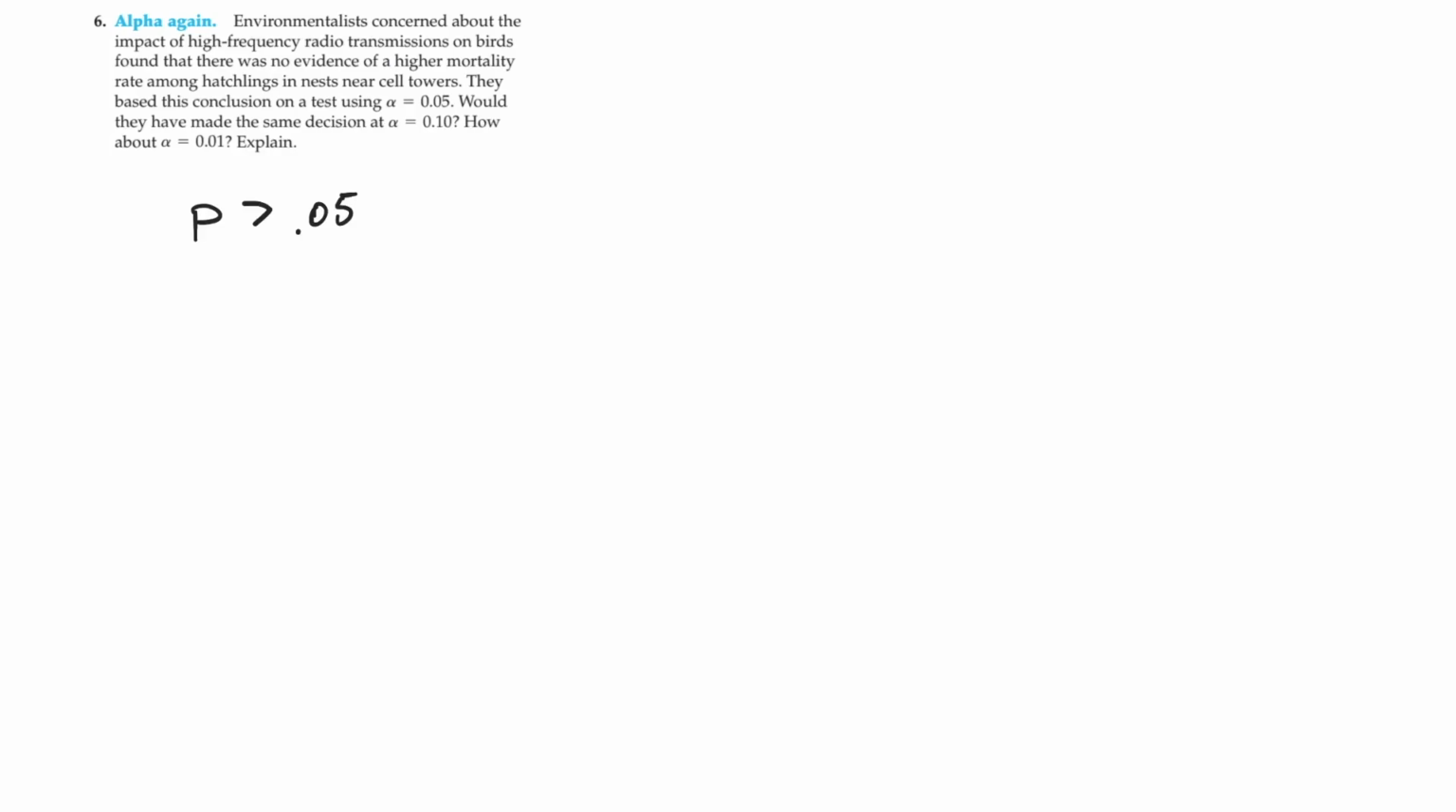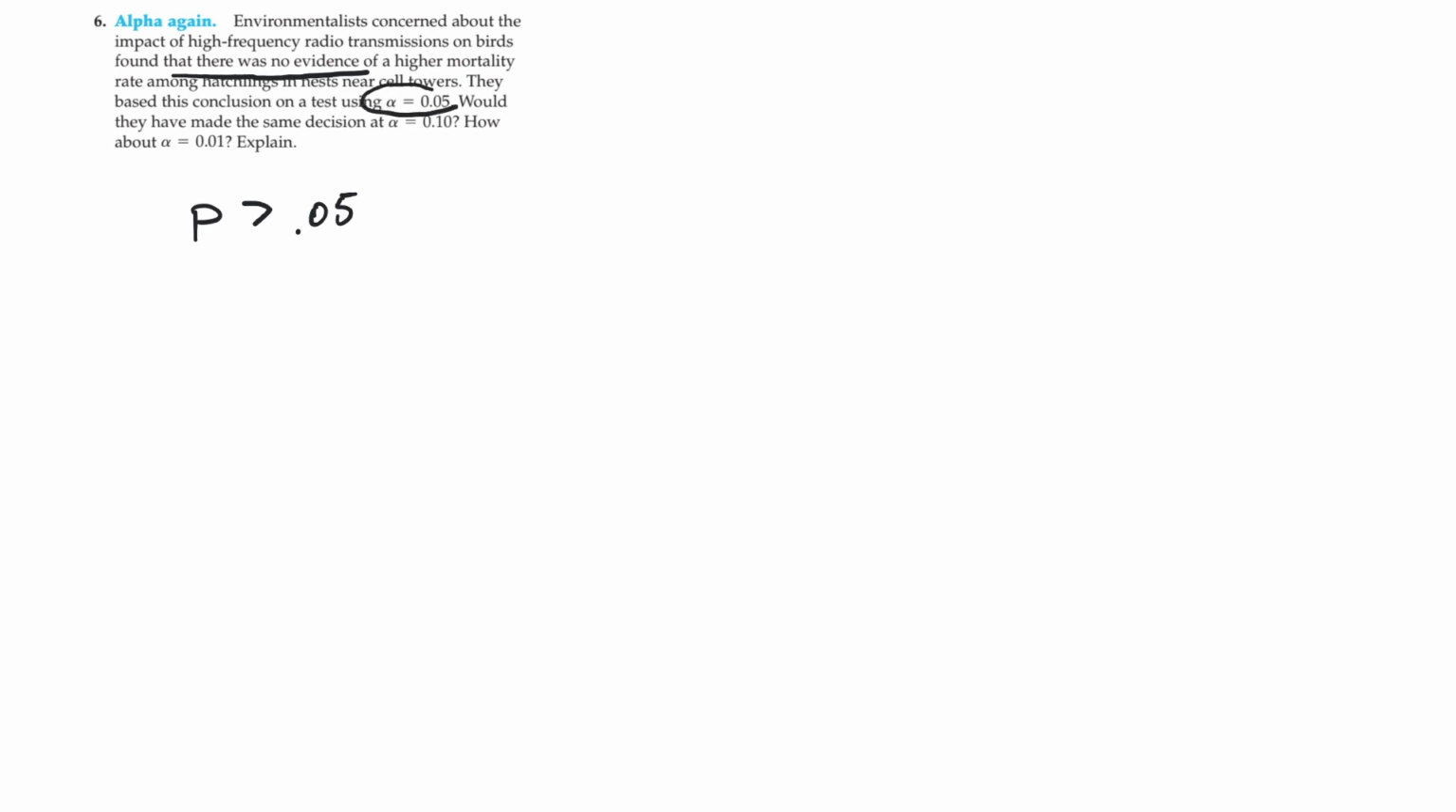We're going to look at question number 6 today from chapter 21. This one asks us if we had made a decision to reject the null. We were going to fail to reject, right? We found that there was no evidence. That means we would fail to reject the null.